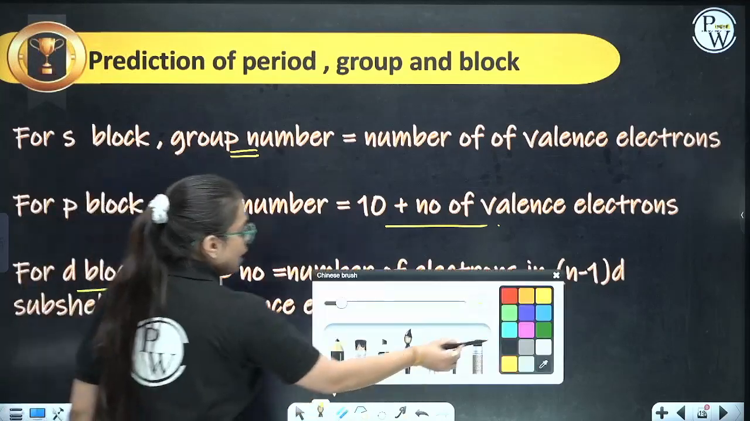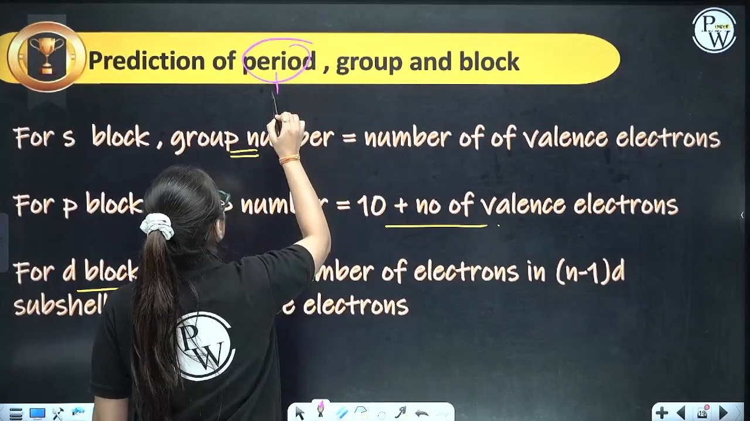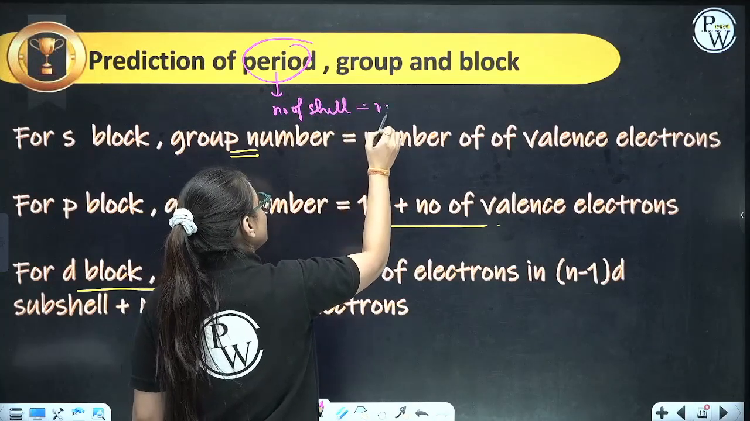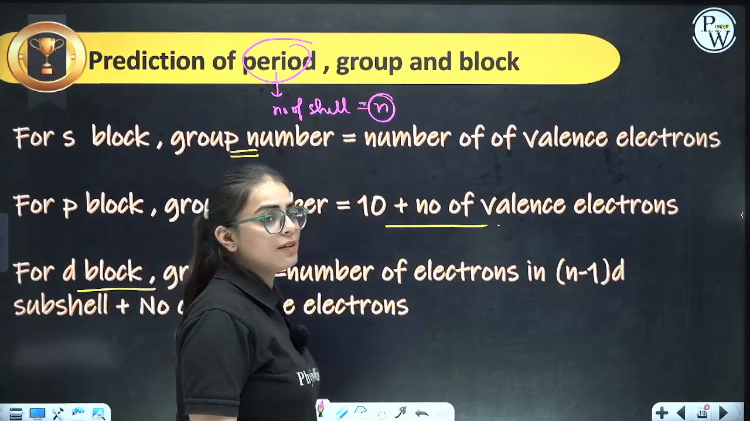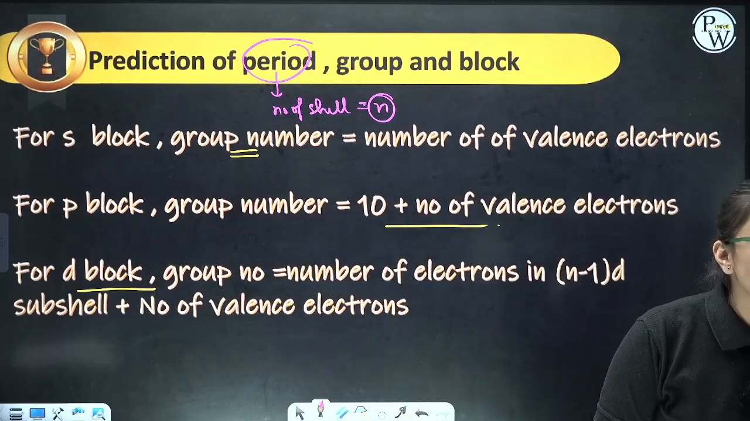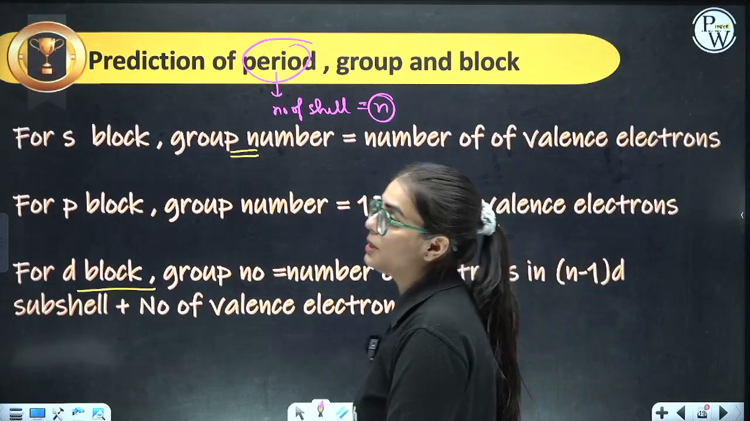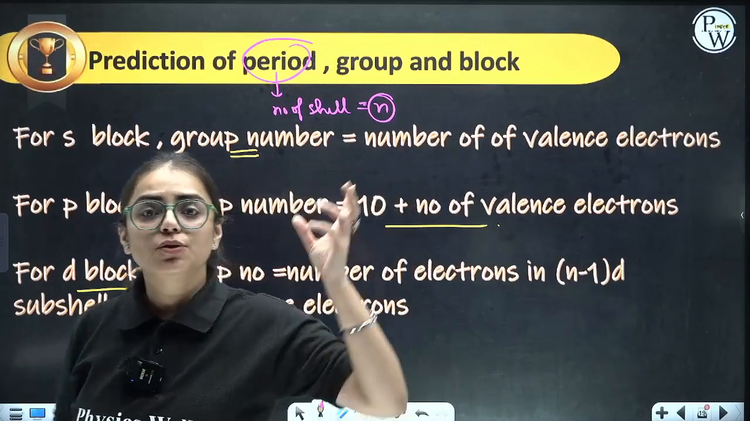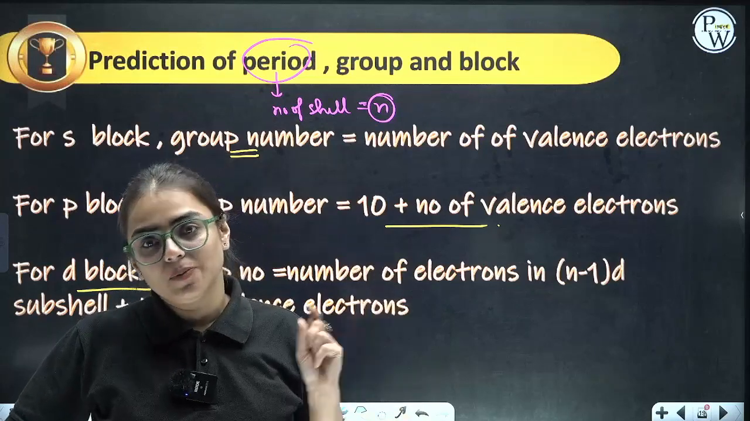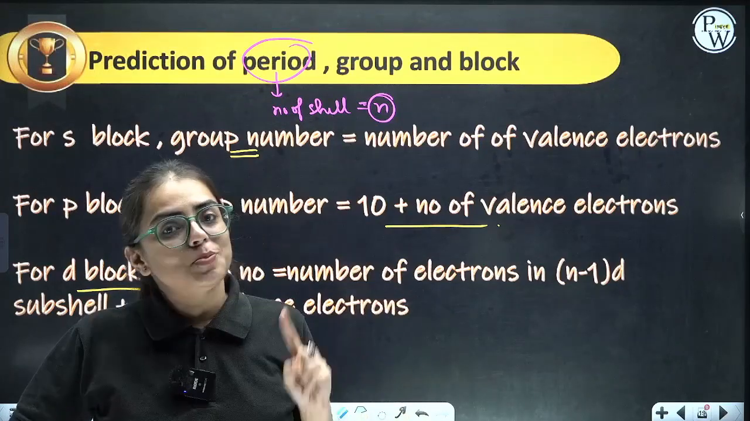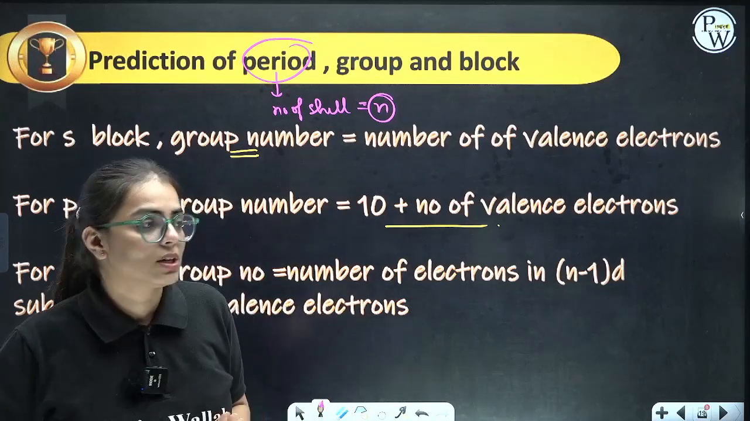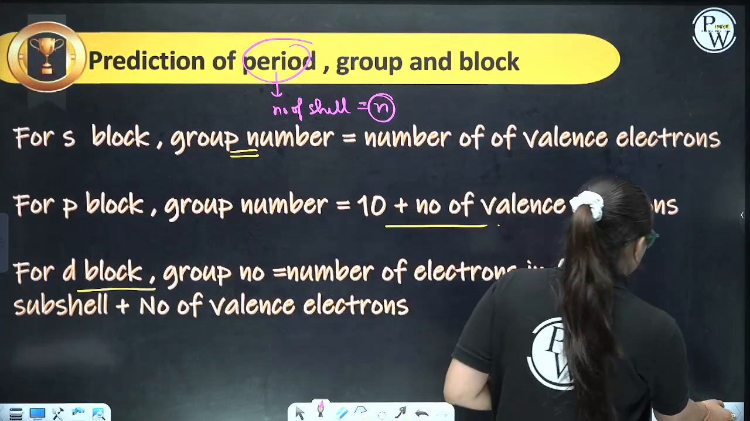For period, how do you see? For period, see the number of shells. That means check the value of small n, the principal quantum number, which you have done in the second chapter. So if you know the value of n, students, you can clearly tell which period it belongs to. And how will you check the block? If the last electron enters the S subshell, it will be S block. If the last electron enters the P subshell, it will be P block. If the last electron enters the D subshell, it will be D block. Clear everyone? That's great.